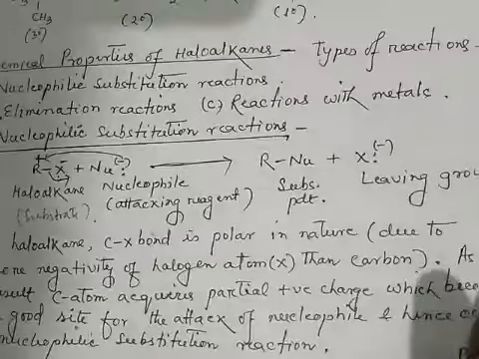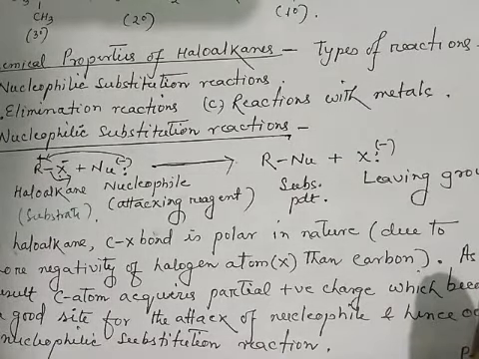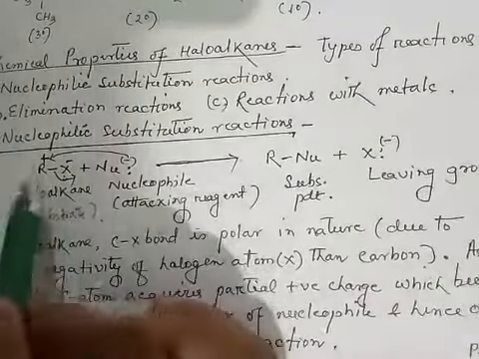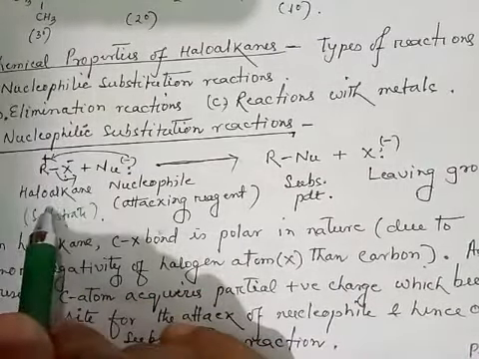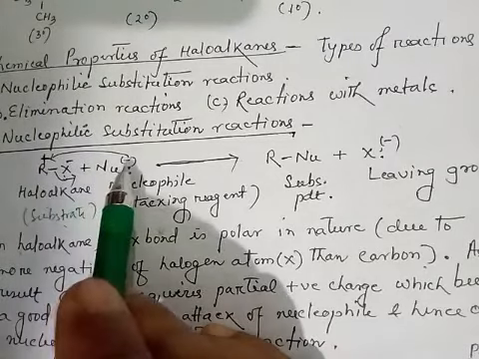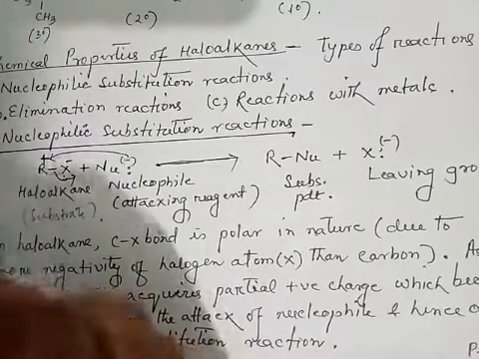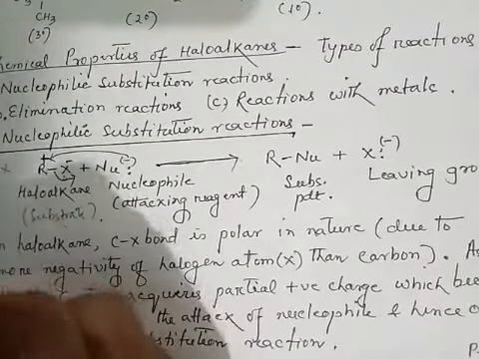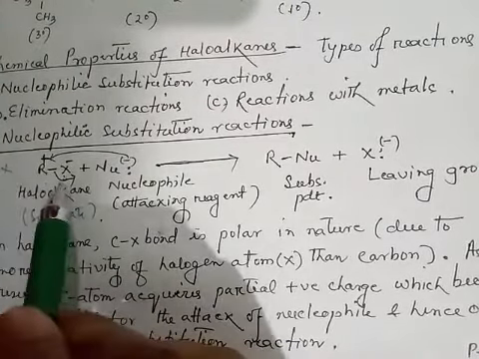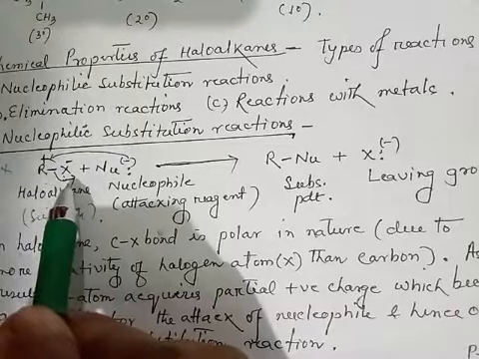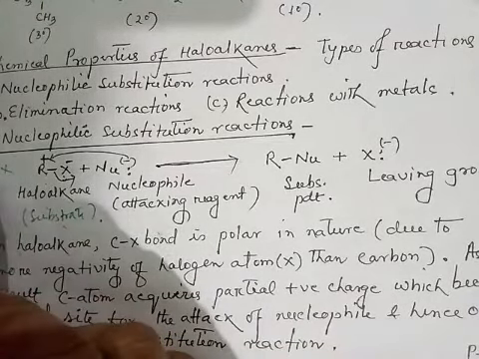I have also mentioned that a nucleophile is an electron-rich species which always attacks the electron-deficient site of the substrate molecule. So here the haloalkane is the substrate molecule where the nucleophile attacks. We know that in a haloalkane, the carbon-halogen bond is polar in nature because the halogen is more electronegative than carbon.